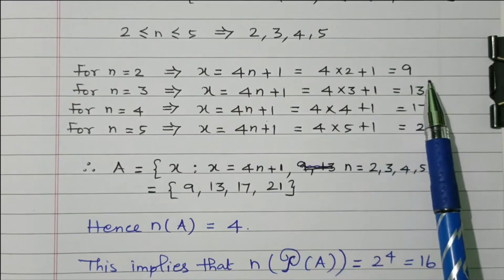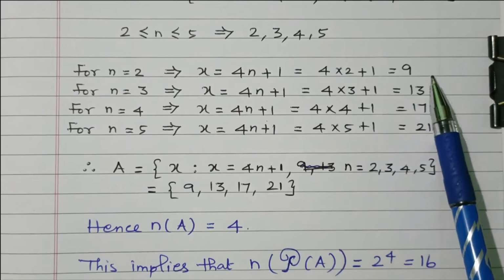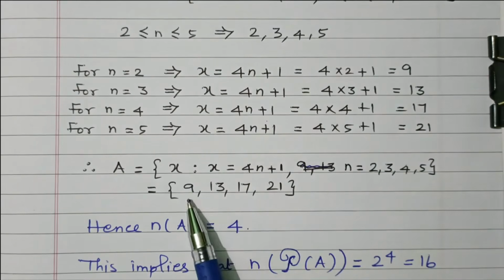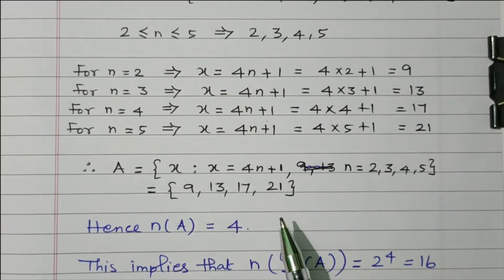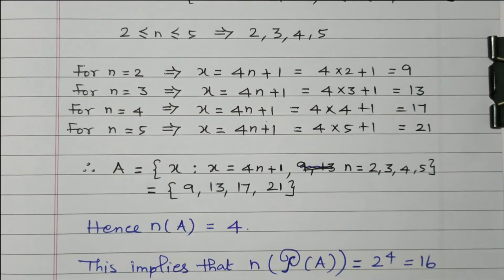Those numbers are substituted in the given expression, and we calculated the 4 values. So these 4 values form the set. For the given problem, the set of values is {9, 13, 17, 21}. So in this problem, we discussed sets, relations and functions. Solved problem 1. From the given expression and the range, we calculated the set of values.